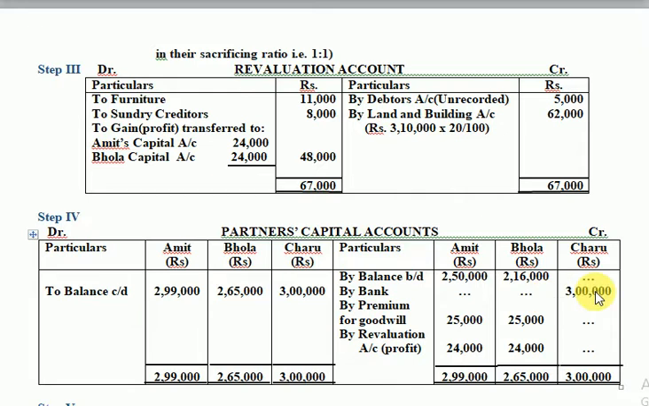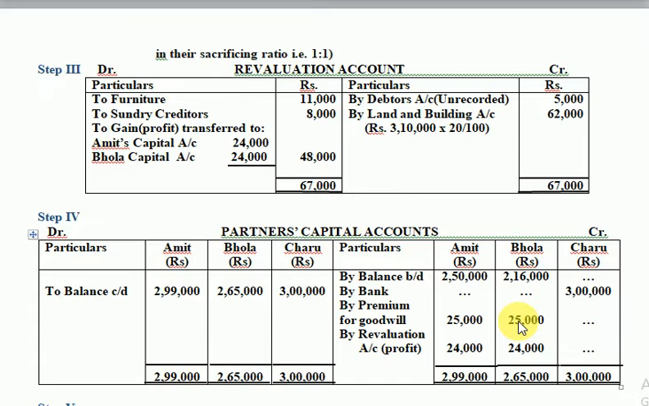Now remember, we have distributed the premium for goodwill among the sacrificing partners Amit and Bhola. Yes, the entry was premium for goodwill account debit to Amit's capital, to Bhola's capital. Based on that entry, you have this posting by premium for goodwill, 25,000 for Amit and 25,000 for Bhola.